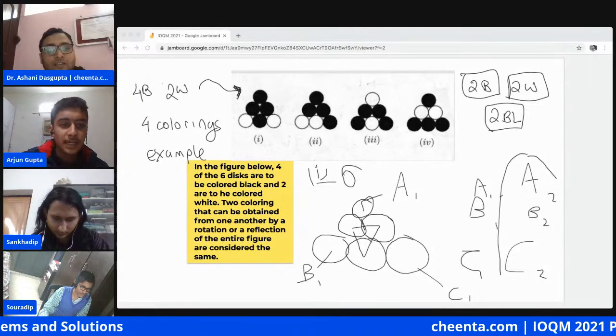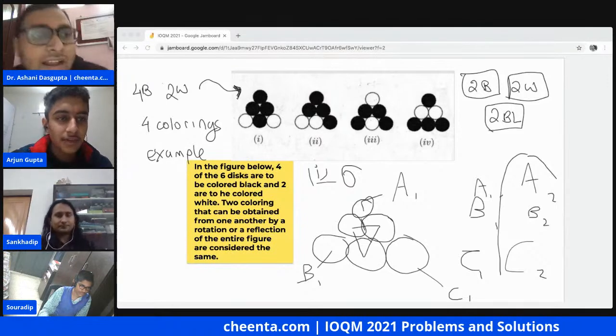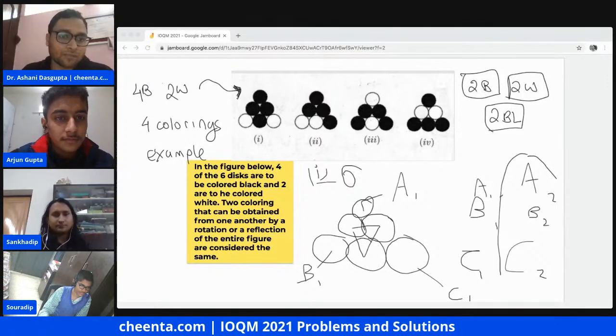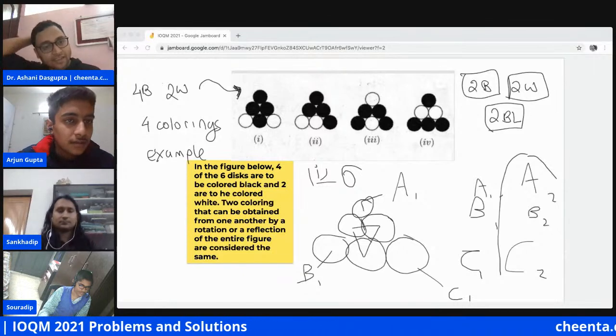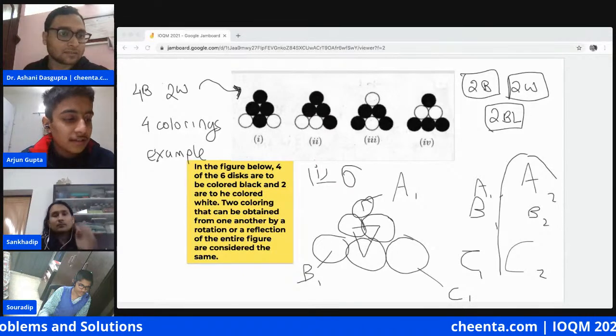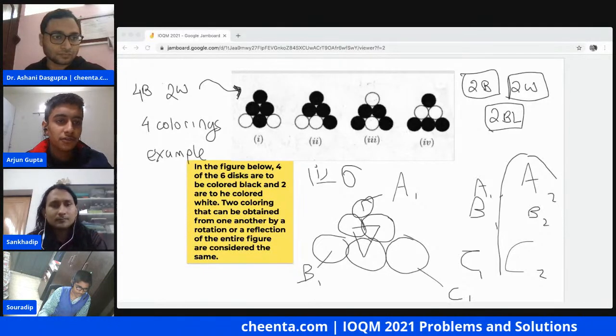One is between A and B, one is between B and C, so there will be six of them: A, B, C, then B, C, A, and so on. The main thing is that after reflection and rotation, the neighbors are preserved.